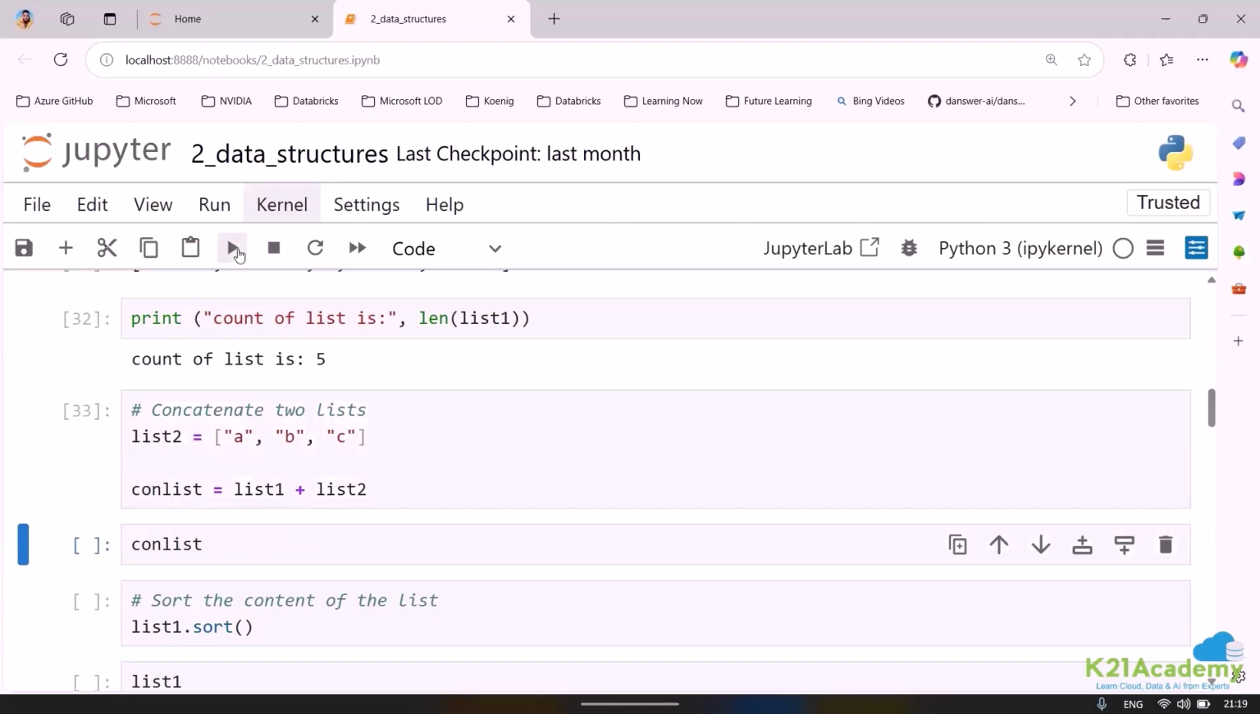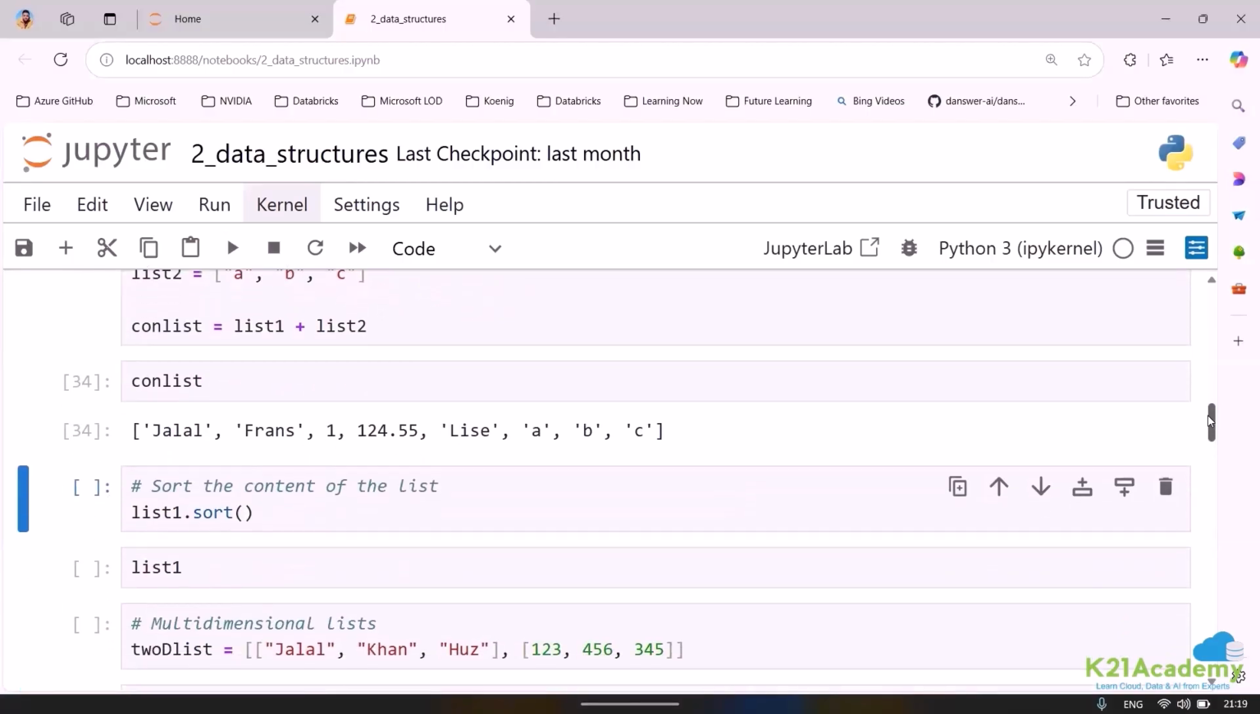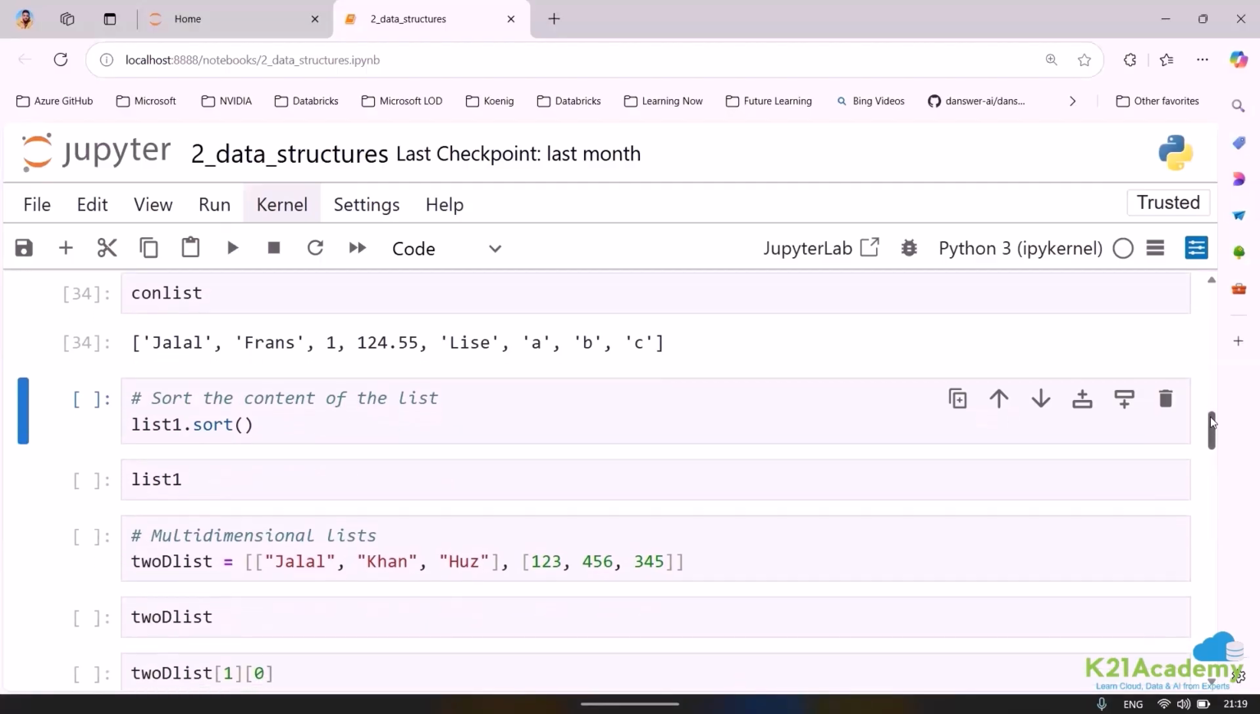I've just used a plus symbol. So if I run this, here you can see that we are also able to concatenate the list. Totally possible. So we can create a concatenation also. Similarly, if I want to sort the content, that is also possible. If I want to sort the content, I can make use of the sort function.